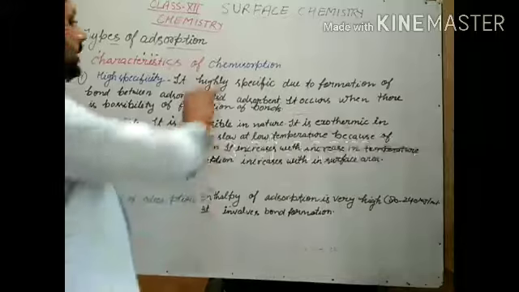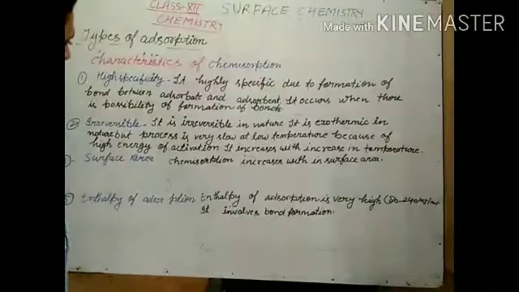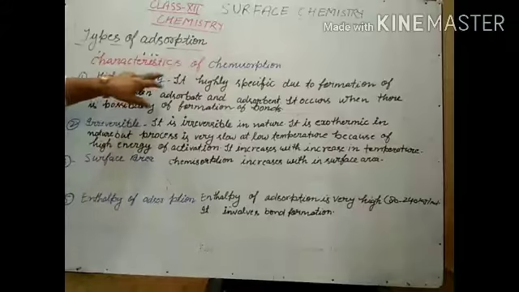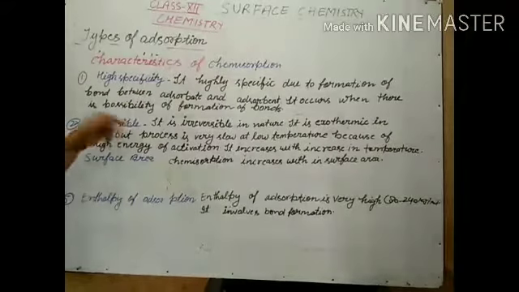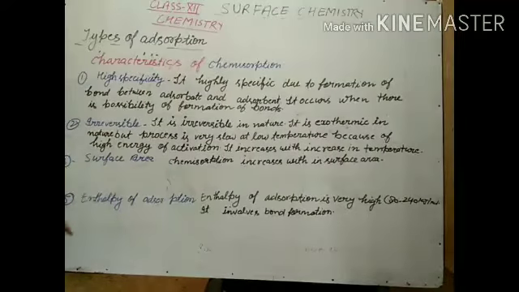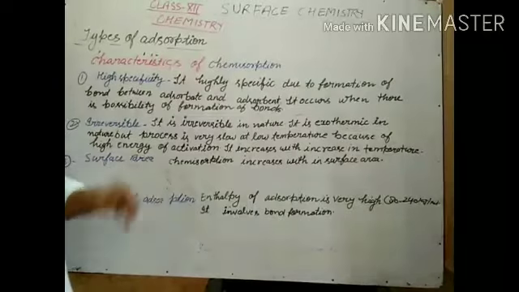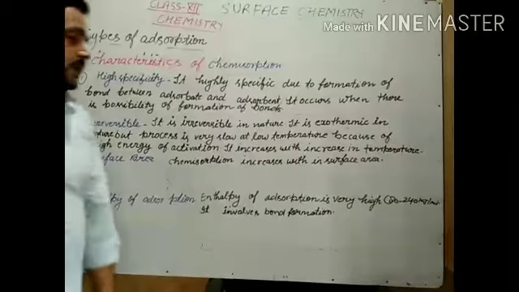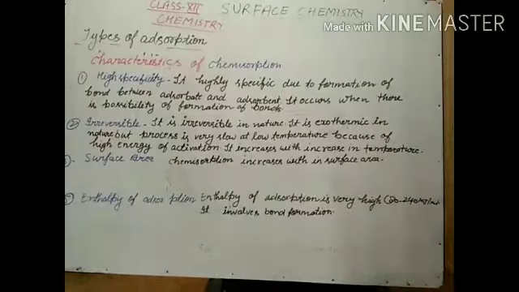Characteristics of chemisorption. Here we will discuss the characteristics of chemisorption. First is high specificity, second is irreversibility, third is surface area, and fourth is enthalpy of adsorption. So there are four characteristics of chemisorption. First is high specificity. That is, it is highly specific in nature.